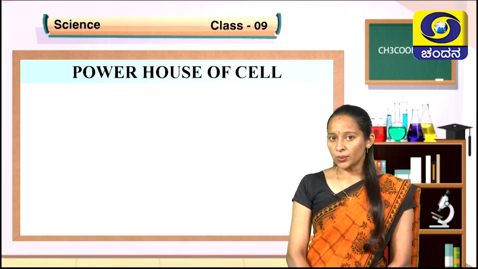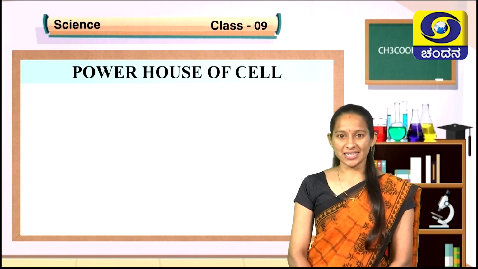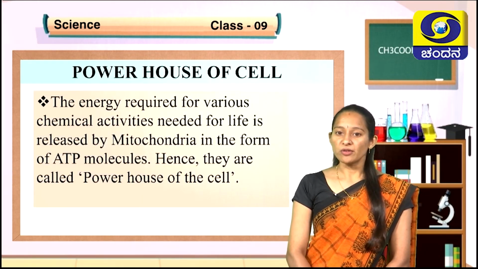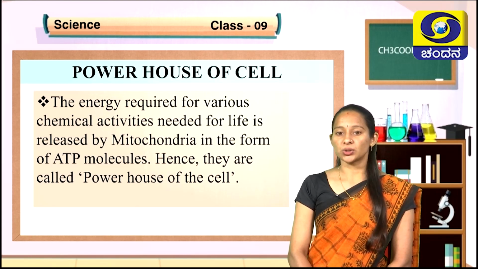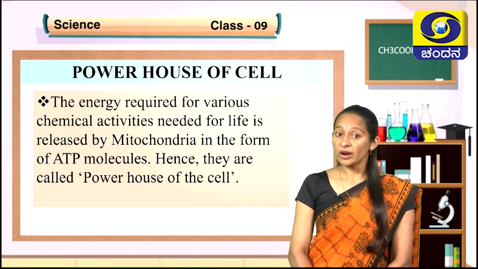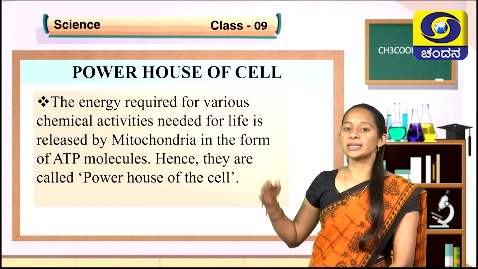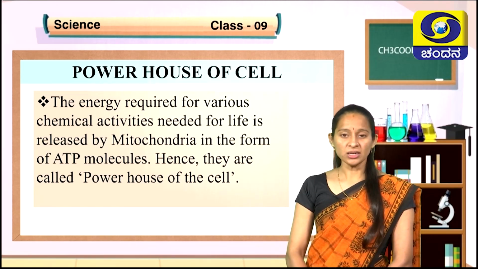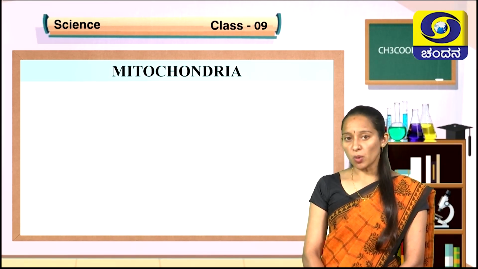Let us now know why mitochondria is called the powerhouse of the cell. The energy required for various chemical activities needed for life is released by mitochondria in the form of ATP molecules. As the energy required for the cell is released by mitochondria, it is called the powerhouse of the cell. These mitochondria produce ATP molecules.